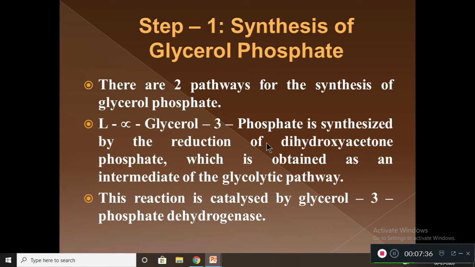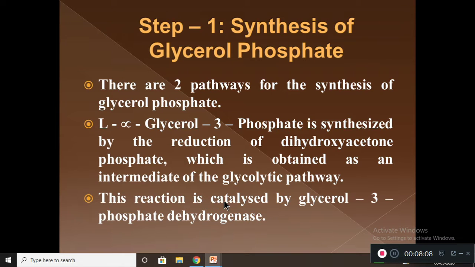Levo-alpha glycerol 3-phosphate is synthesized by the reduction of dihydroxyacetone phosphate, which is obtained as an intermediate of the glycolytic pathway. In the glycolysis we saw first, the intermediate product is dihydroxyacetone phosphate. From the dihydroxyacetone phosphate, we get levo-alpha glycerol 3-phosphate.